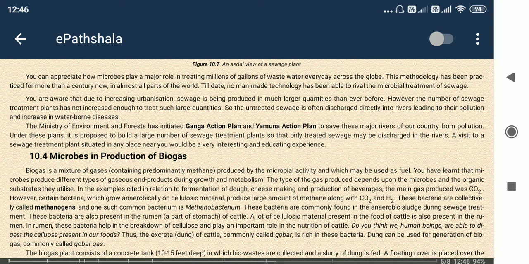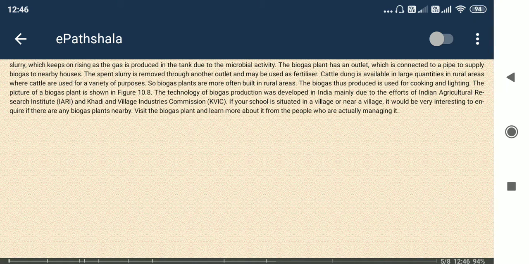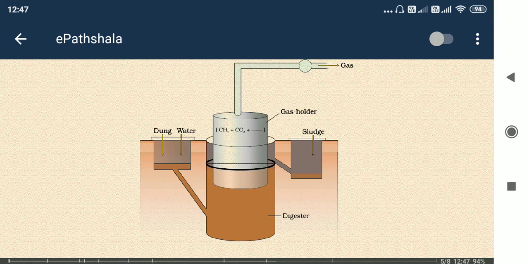So Ganga Action Plan and Jamuna Action Plan are for purification of Ganga and Jamuna water respectively. Okay. Khadi and Village Industries Commission, for the Khadi and village industries area. Okay, Indian Agricultural Research Institute, where agricultural research is carried out.